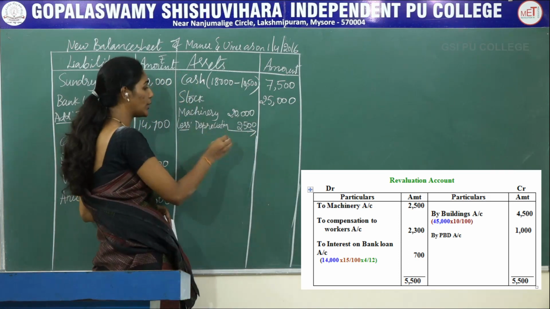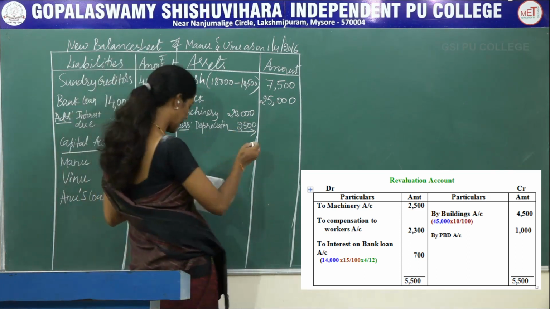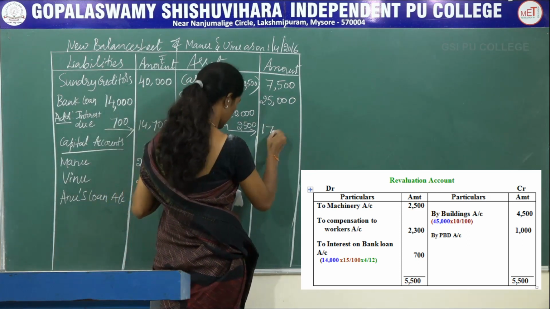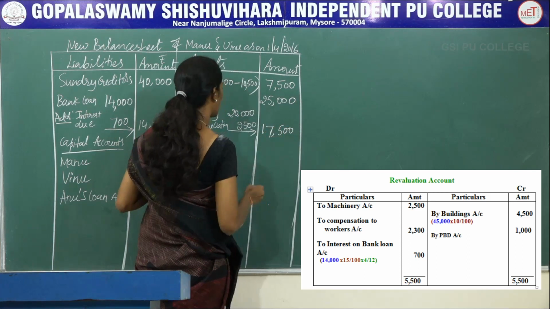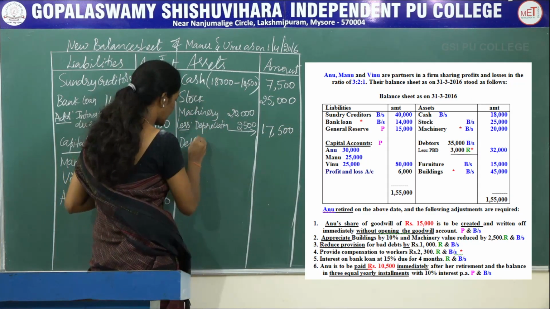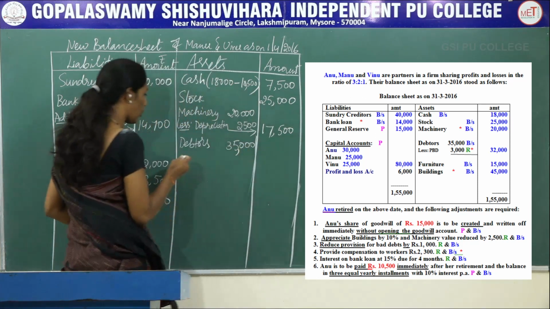Now we are going to deduct 2,500 from 20,000. You will get 17,500. Next, debtors 35,000. This is very important.